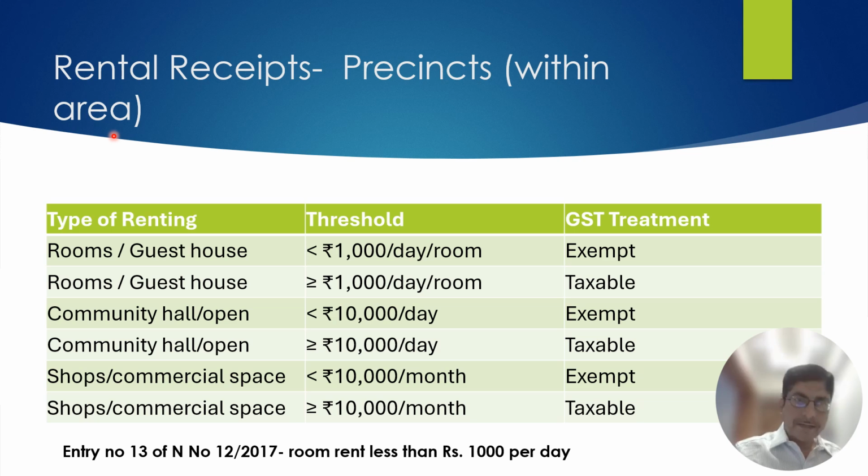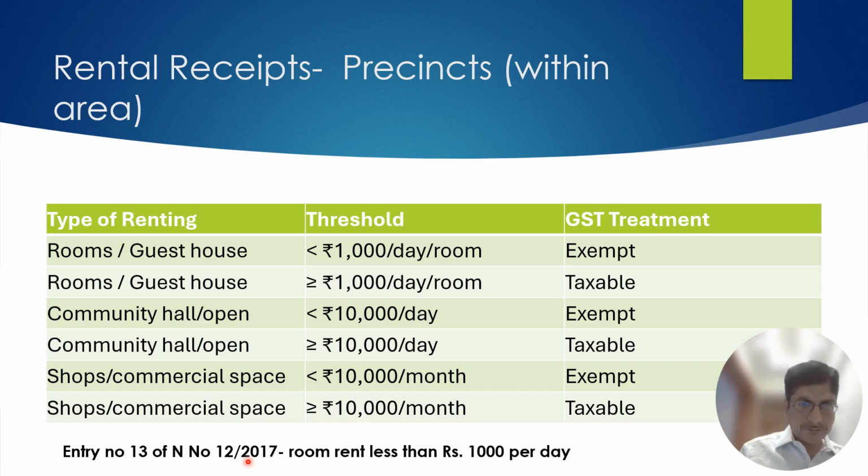And then if the room charges are less than 1000. See, institute will ask the question, room charges 1000. Then that is not exempt. If it is less than 1000, that is 999 rupees per day, then it is exempt.